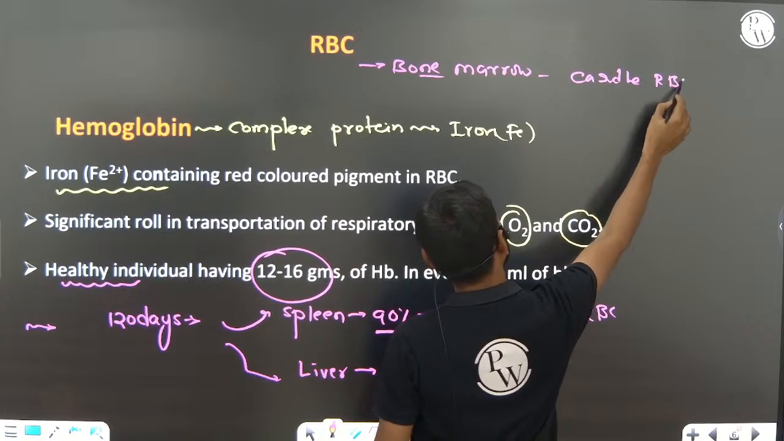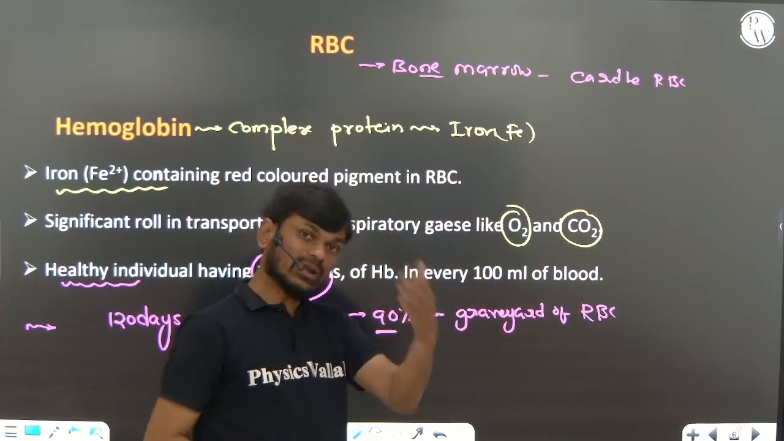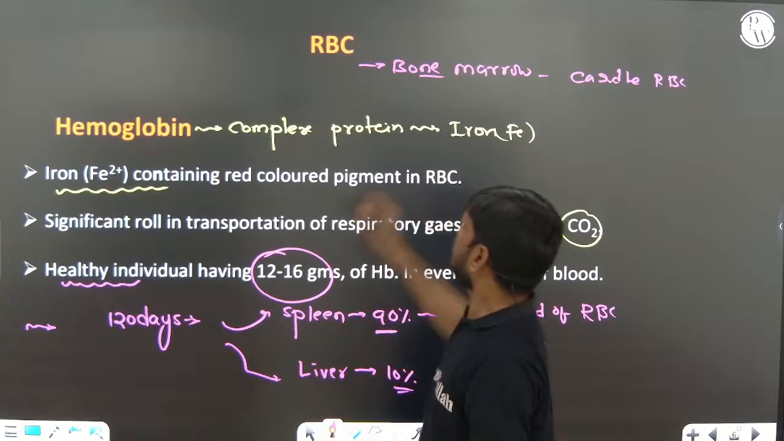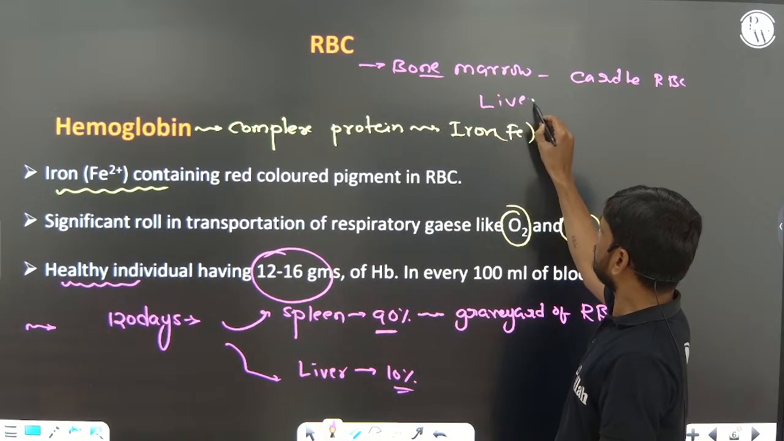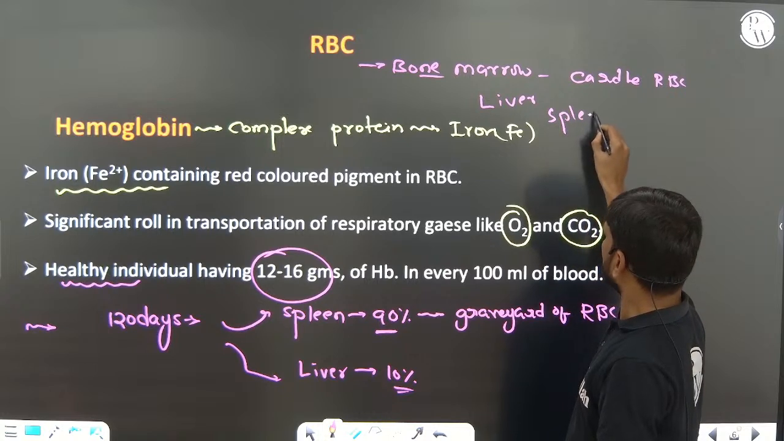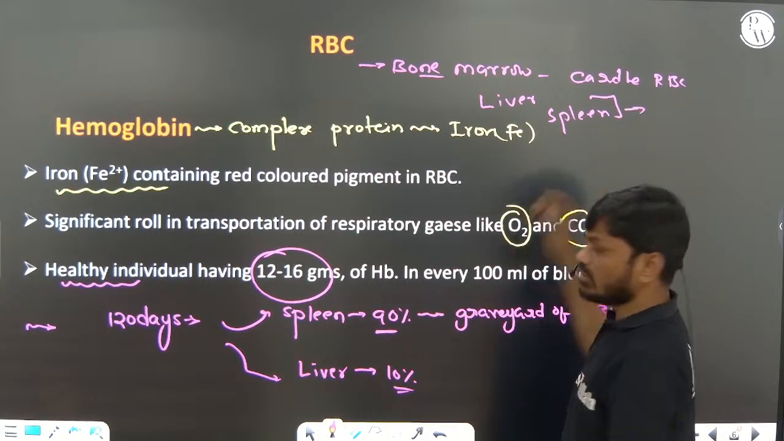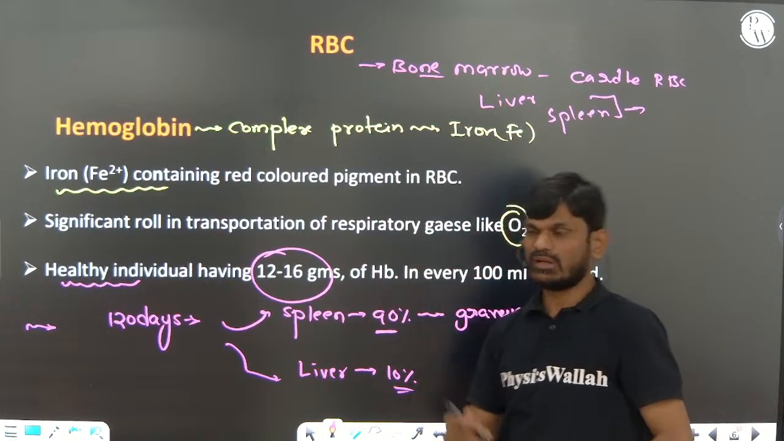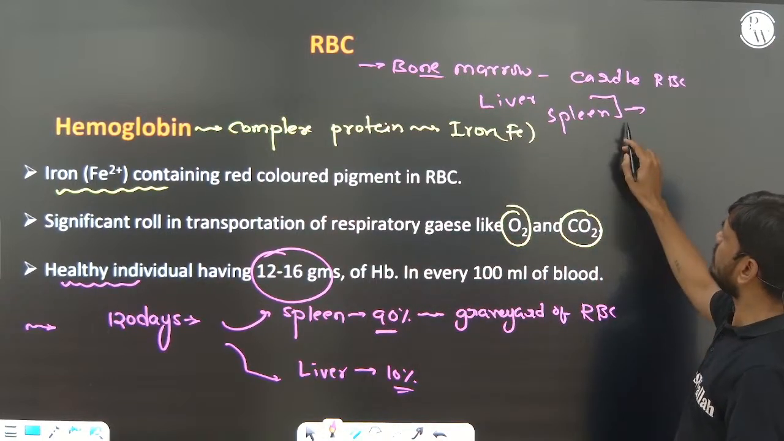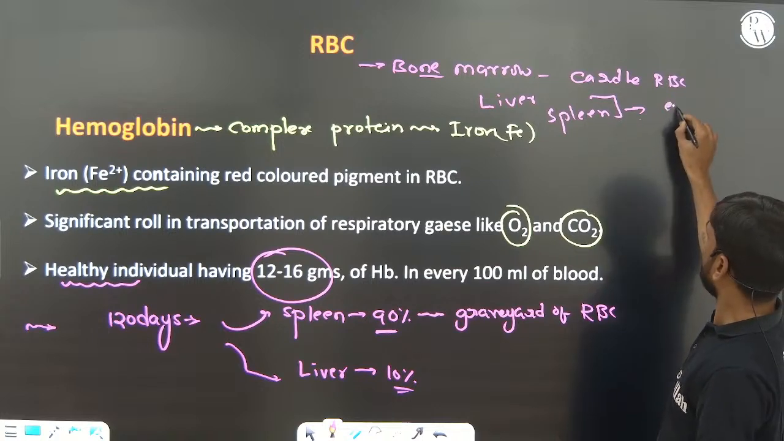Cradle of RBC: production of RBC in adults takes place in bone marrow. Liver and spleen also help in production of RBC, but in the embryonic stage.